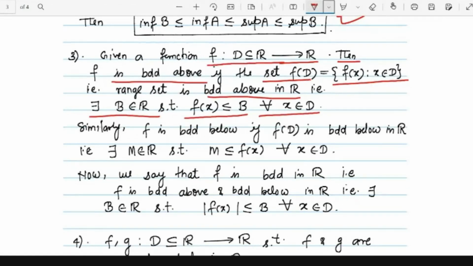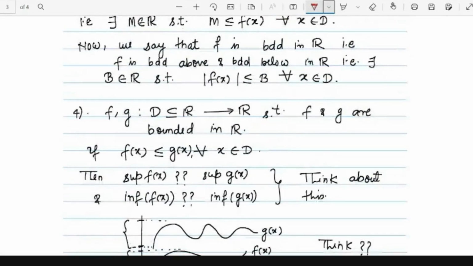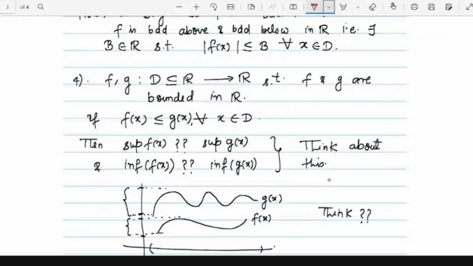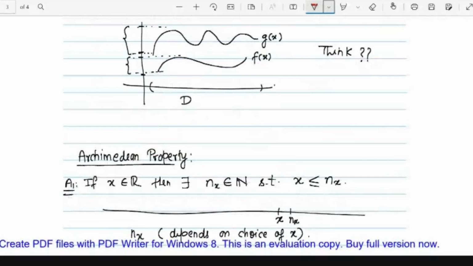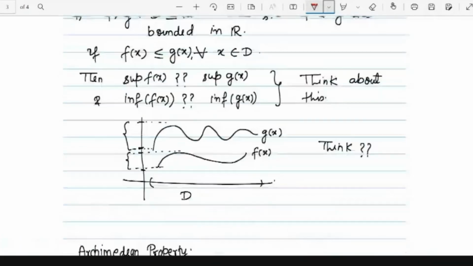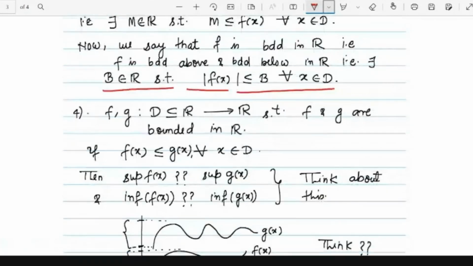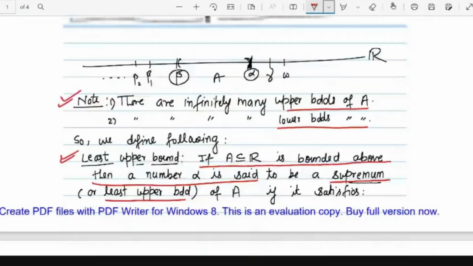Similarly, we define the bounded below function related to the range of the function, and we define the bounded function. If there exists some real number B such that |f(x)| is less than or equal to B for all x in D, then in this case we say that f(x) is bounded. Many results are there, and the Archimedean property everyone is aware of. So I'm not going to go through all those things. Now I'm going to start the Riemann integration.